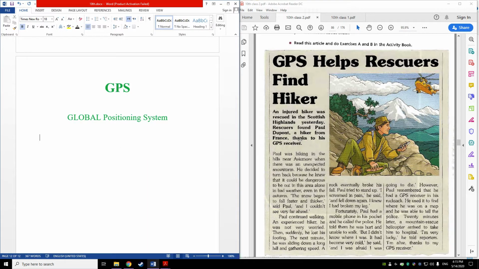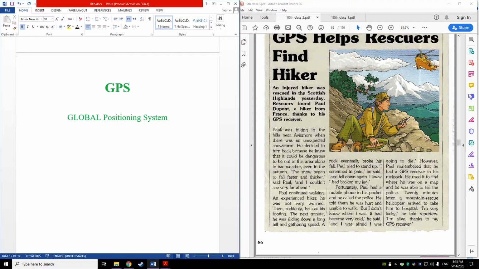And you know, a receiver is the device that receives the information at the other end, because if I have a GPS, it must be connected by something like a satellite, and send signals to other receivers around the world, so they can know exactly where you are, the position that you are in when you turn on this device. Paul was hiking in the hills near Aviemore when there was an unexpected storm or snowstorm. Unexpected.